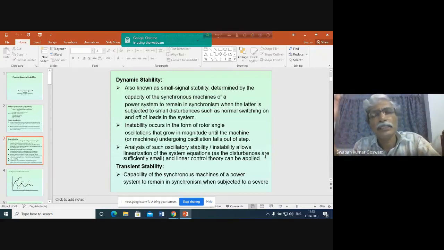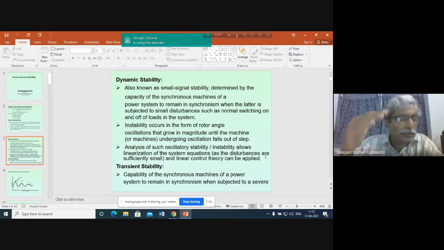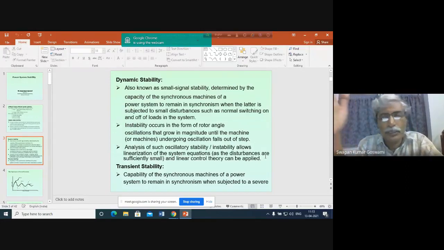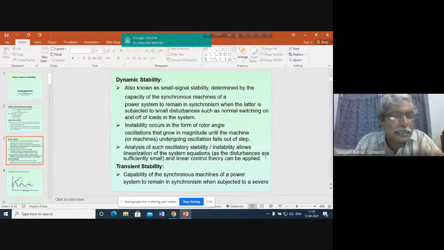If you go on increasing the load, perhaps you have read that after some time, any further attempt to increase the load will cause a collapse of the voltage at the terminal of the generator. If you increase the load connected at the generator, there will be a gradual reduction in the terminal voltage, and after a certain point, which is the maximum loading condition, if you attempt to increase the load further, the voltage will collapse. Have you seen these characteristics in the textbook?